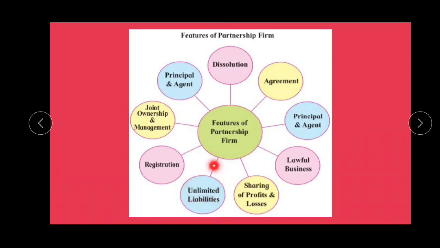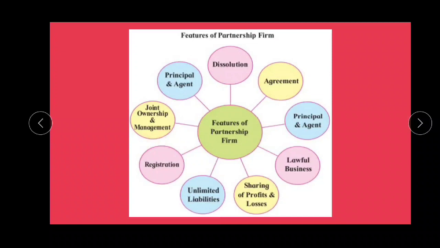Their liability should be unlimited. It means that if the partnership firm is not able to pay the liability of others, the partners are responsible to pay it. They have to sell their own assets to fulfil the liability of others. The next one is registration.